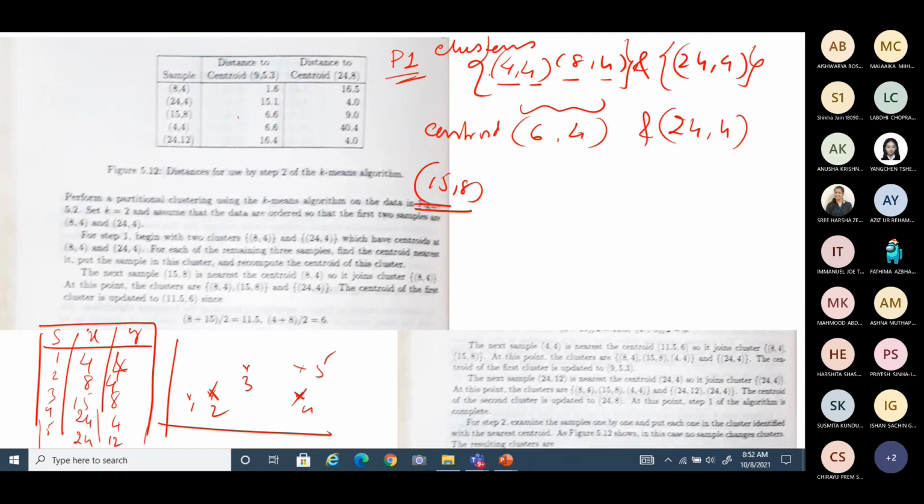15 minus 6 plus 8 minus 4 is one distance. When you are estimating the city block distance, the sample distance is 9 plus 4.